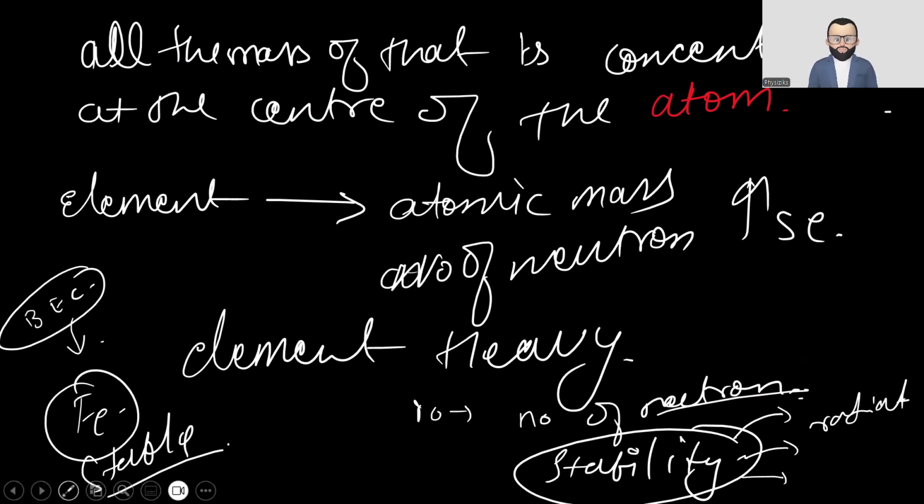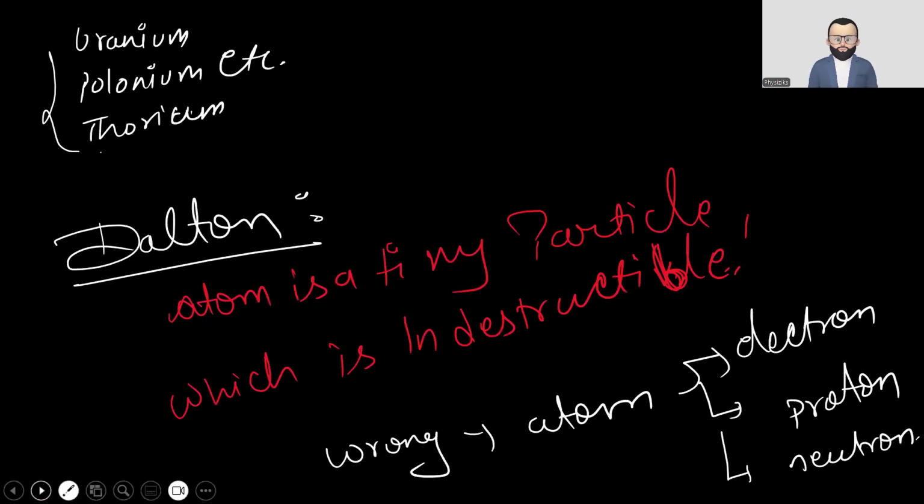Now let's go to the next one. Uranium, polonium, and thorium are different radioactive materials.